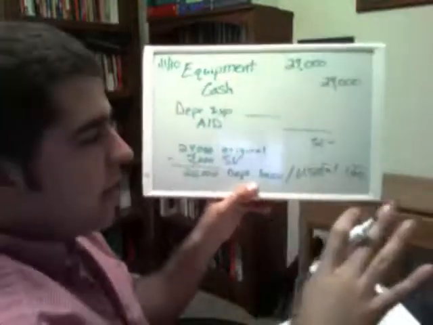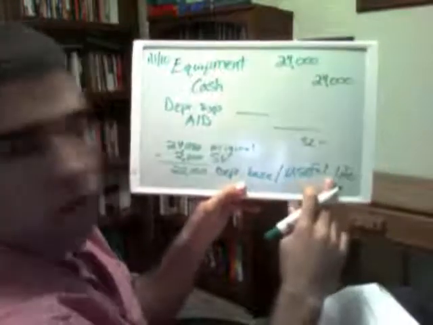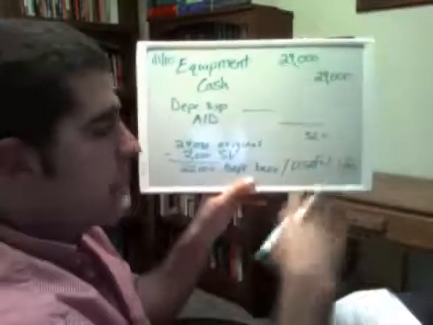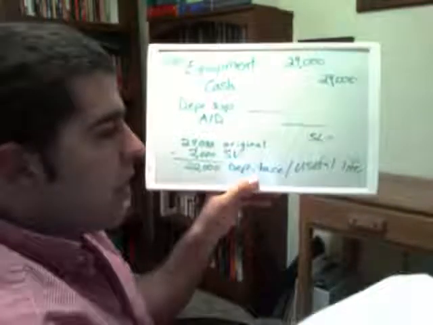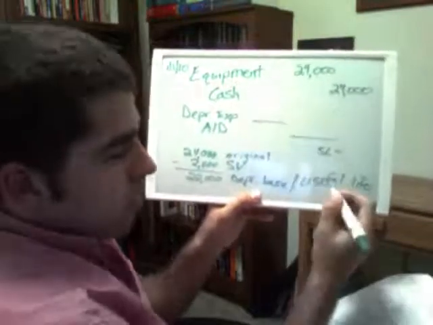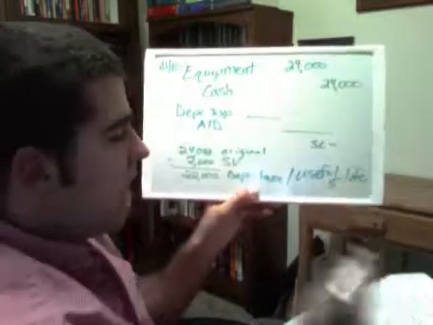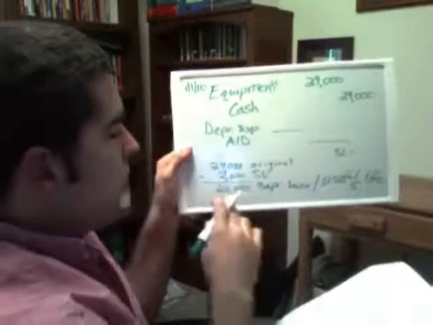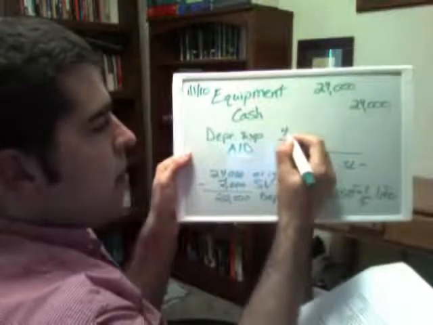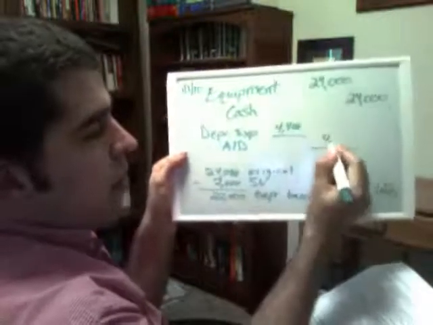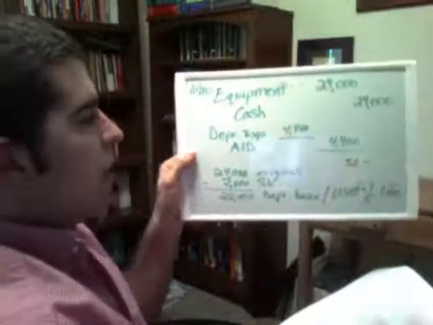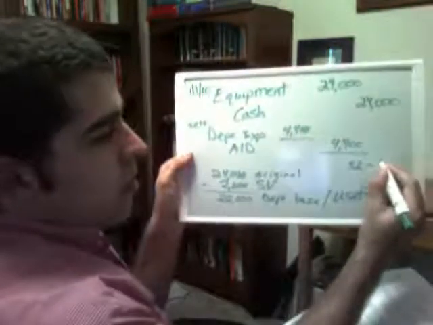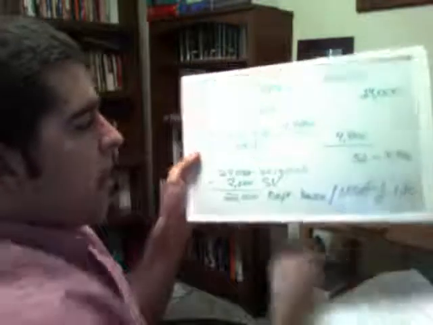Now, understand that these are estimates, right? We don't exactly know what the useful life of a computer or equipment is. We don't exactly know what the salvage value is going to be. So there's a lot of estimates in here that 2 good accountants can get to different amounts. So useful life in the example here I said was 5. So under straight line, what is our depreciation entry? 22,000 divided by 5, 4,400. So this is 2010 depreciation, 4,400 under straight line.